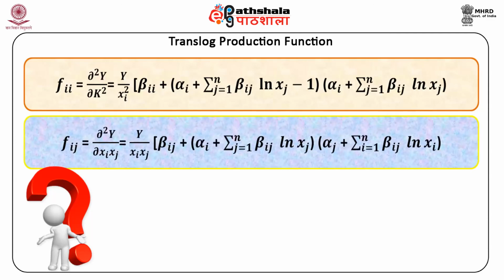Fij is equal to delta square y upon delta xi delta xj is equal to y upon xi into xj into beta ij plus alpha i plus summation j equal to 1 till n beta ij log of xj into alpha j plus summation i equal to 1 till n beta ij log of xi.